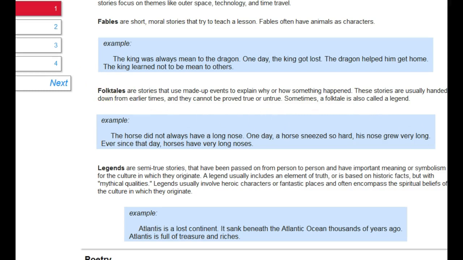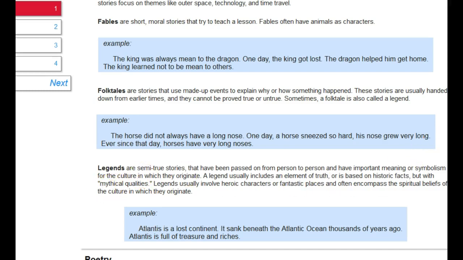Folk tales are stories that use made-up events to explain why or how something happened. These stories are usually handed down from earlier times and they cannot be proved true or untrue. Sometimes a folk tale is also called a legend. For example, the horse did not always have a long nose. One day a horse sneezed so hard his nose grew very long. Ever since that day, horses have very long noses.